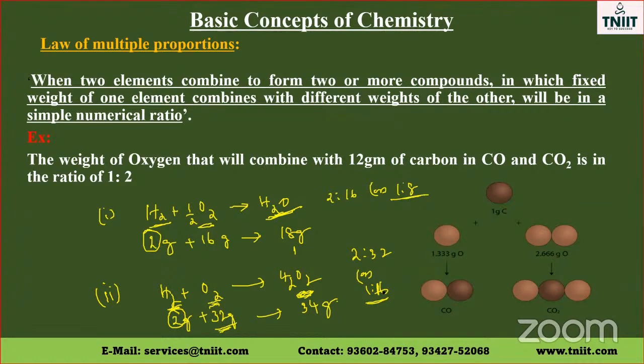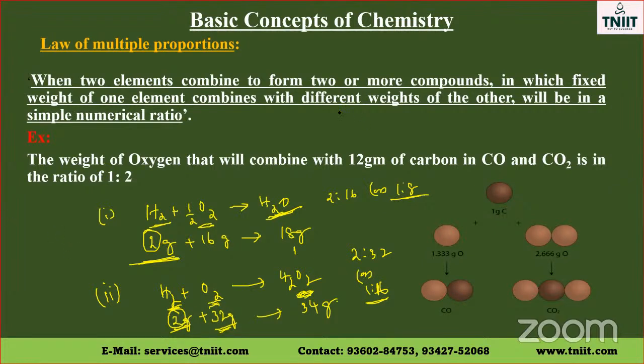This is called the law of multiple proportion. The fixed weight of hydrogen combines with different weights of oxygen, 16 and 32, in a simple ratio: here 1:8 and here 1:16.